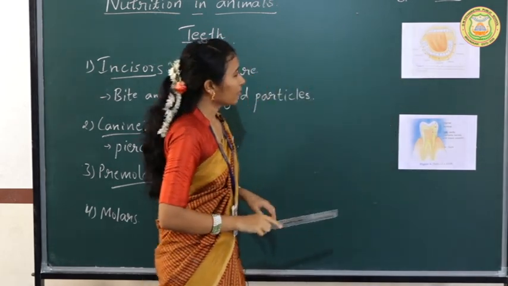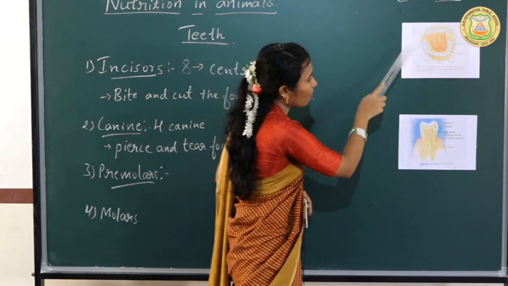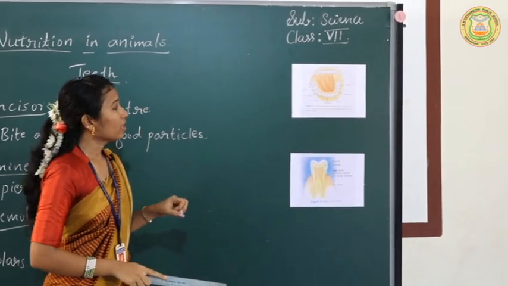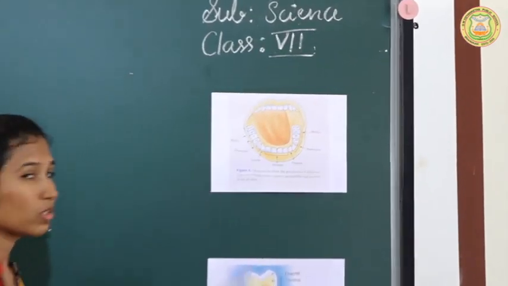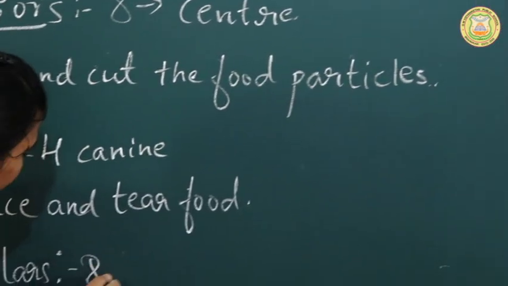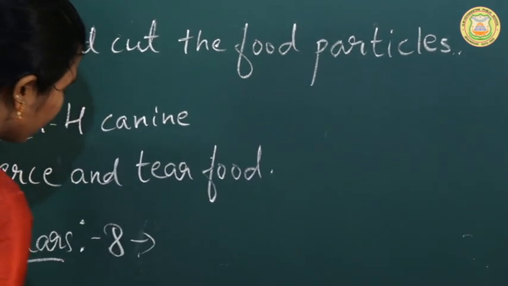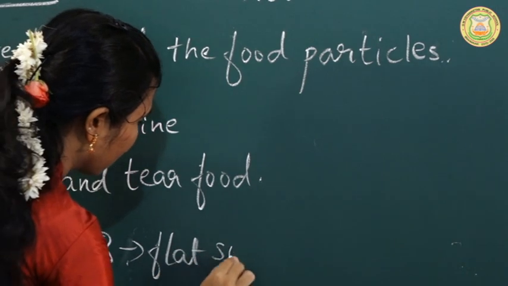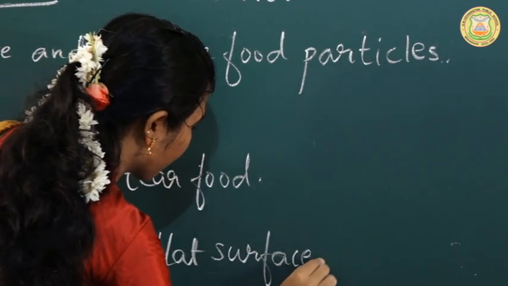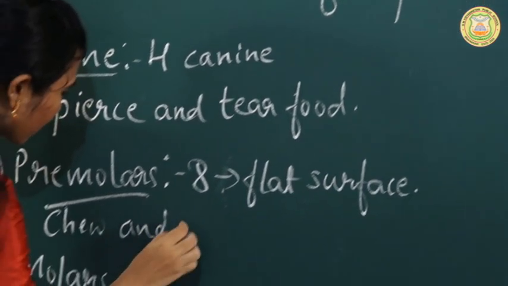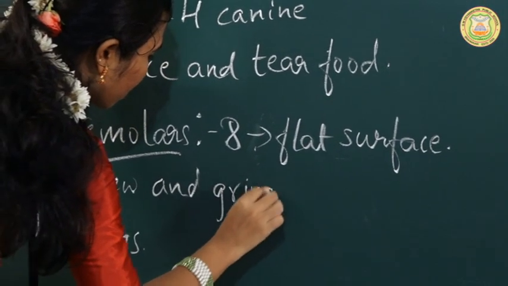And if you see the upper surface of these premolars, it is flat. So that's why these premolars are usually used to grind and chew the food. So here there will be 8 in number, and they have a flat surface. It is used to chew and grind the food.